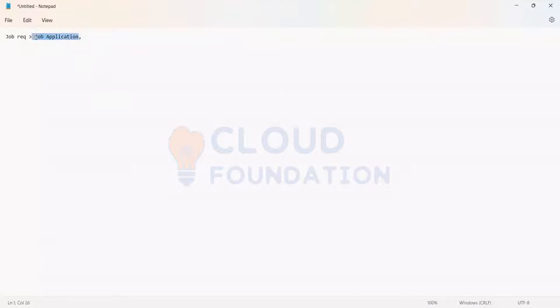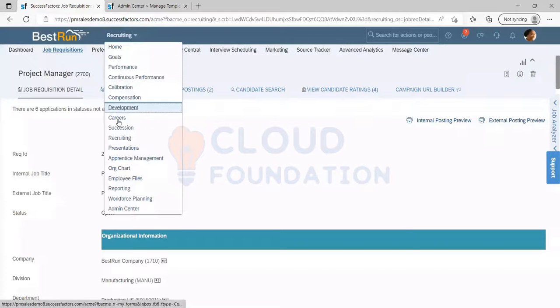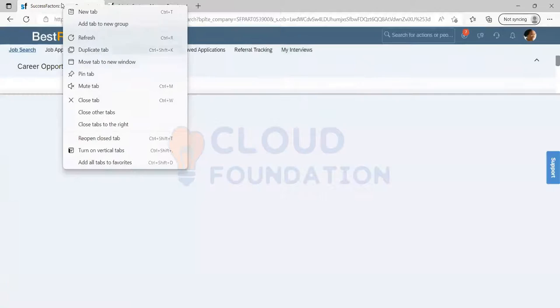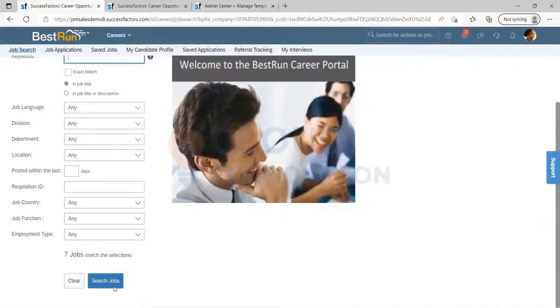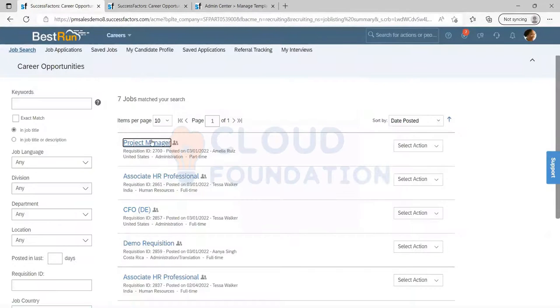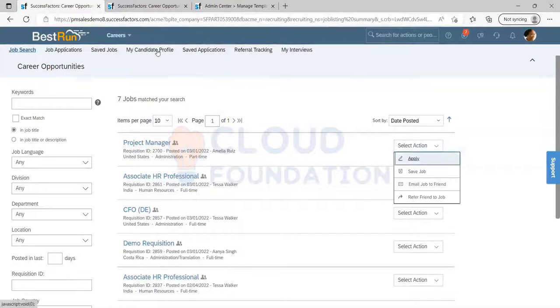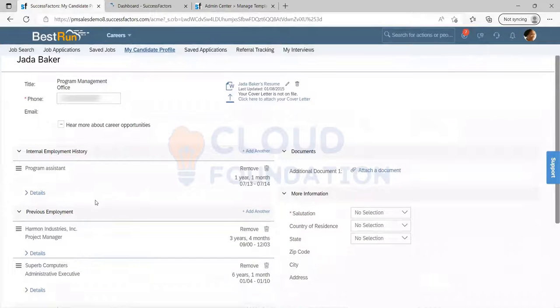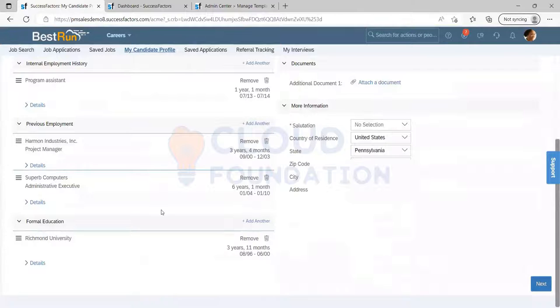What exactly is a job application? Whenever you or an external candidate goes to the career site and you see any job, consider this is a job. And if I go to apply for this job, if I click on apply, this is my candidate profile. This will come in the next part. Let's not discuss this now.